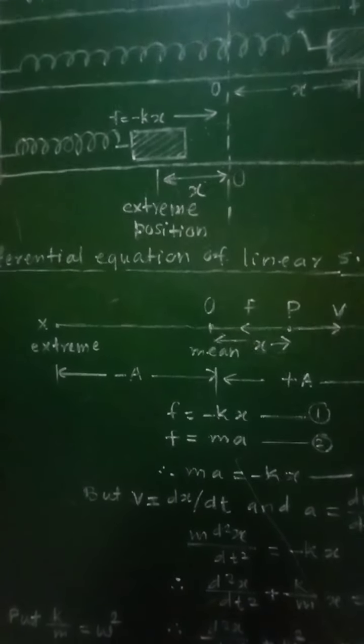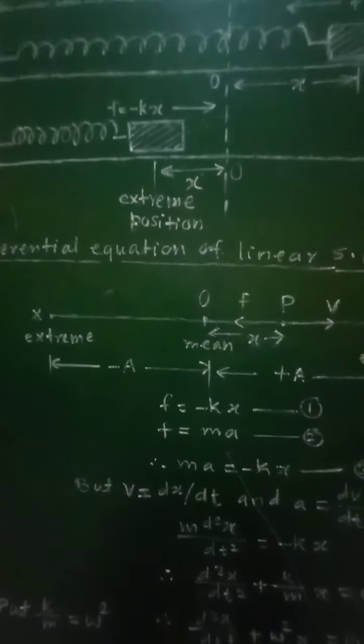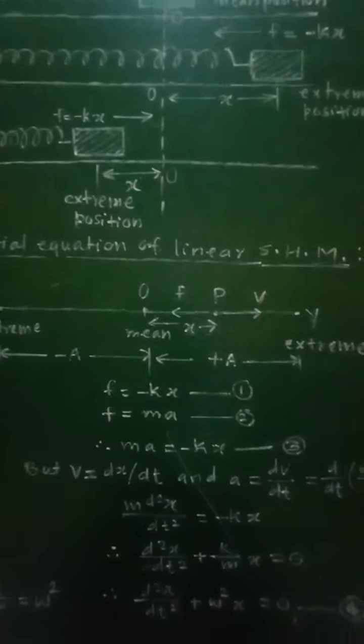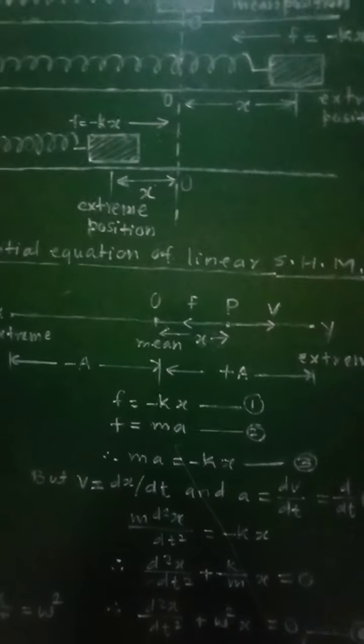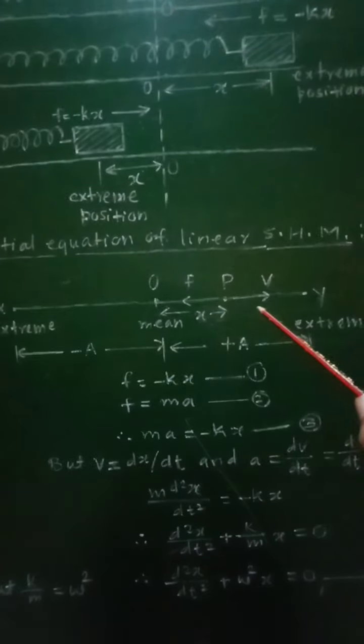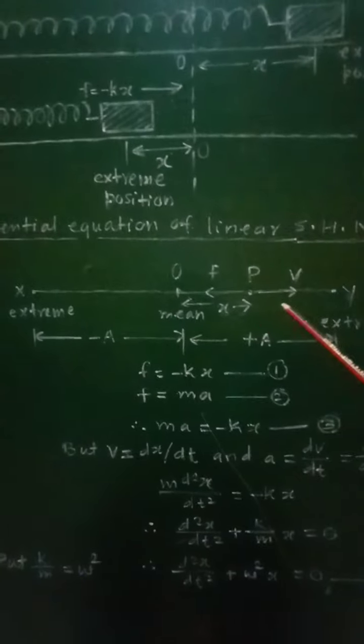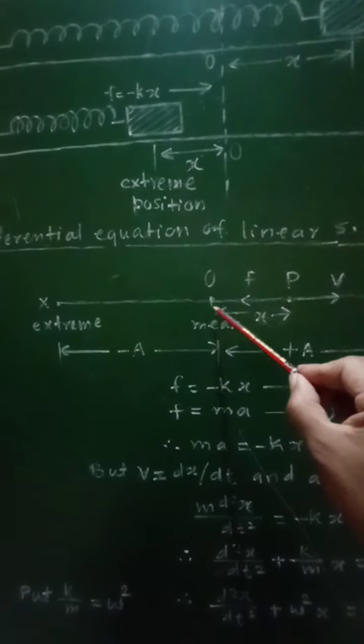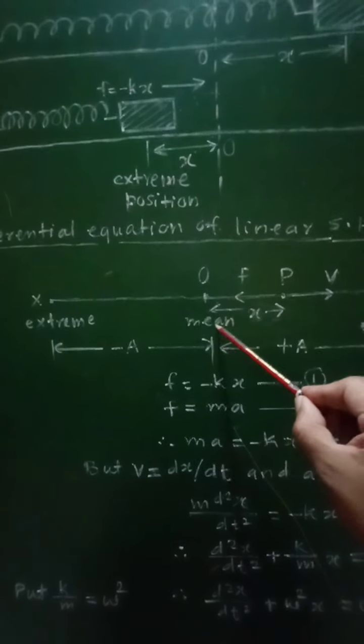In order to obtain this differential equation for the linear SHM, let us consider a particle P. So P is the particle having its mass equal to m and performing linear SHM along the straight line path xy. So x and y will represent the extreme positions, and the center of this path, that is O, will be treated as mean position.